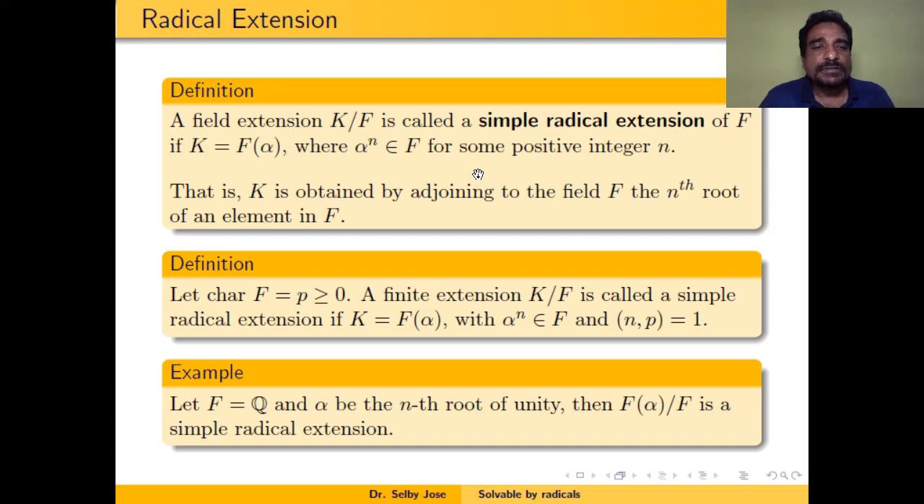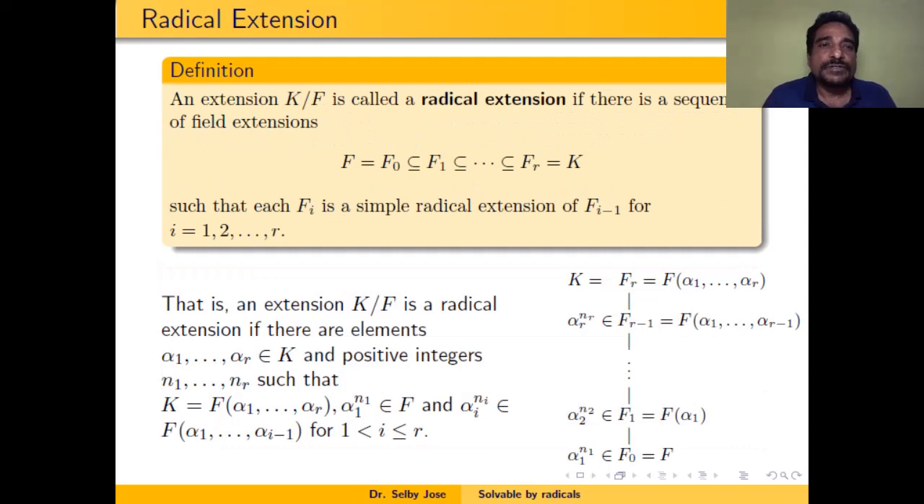So for example, if you take alpha as the nth root of unity, that means alpha raised to n is equal to 1, then F(alpha) over F is a simple radical extension, where F is equal to Q, because alpha raised to n is equal to 1, which is in F.